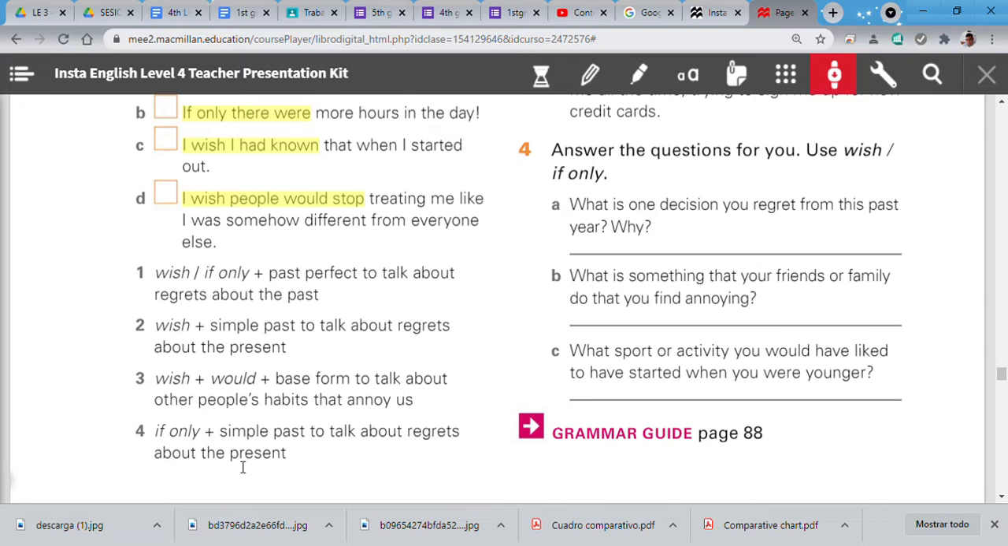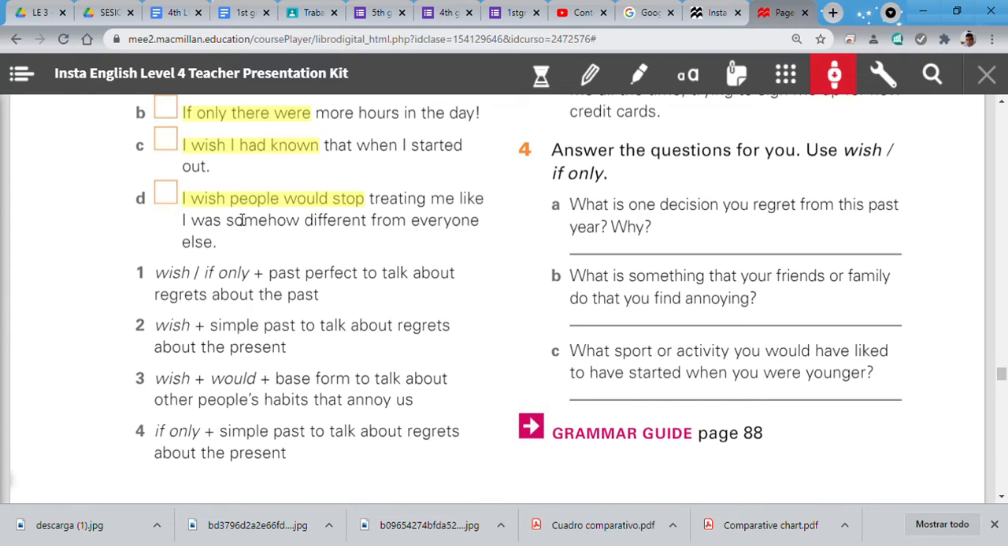I wish I had known. Oh, that is very easy. I had known, past perfect. Past perfect. What is past perfect? Aha. Let me see. Here, no past perfect. Aha. Wish or could be if only plus past perfect to talk about regrets about the past. No? Here is the present, but now here says the past.